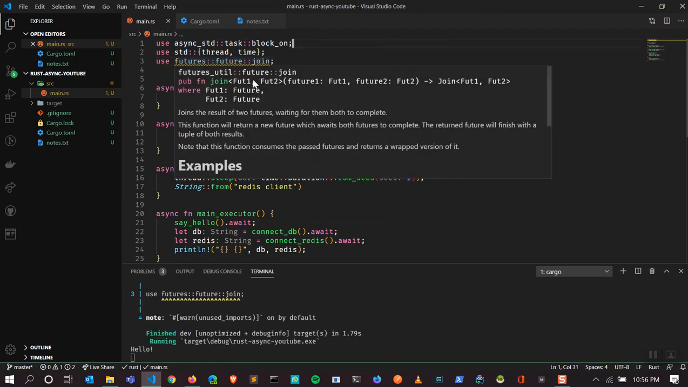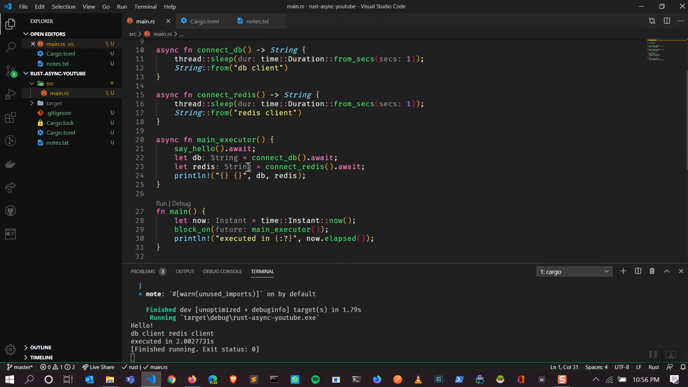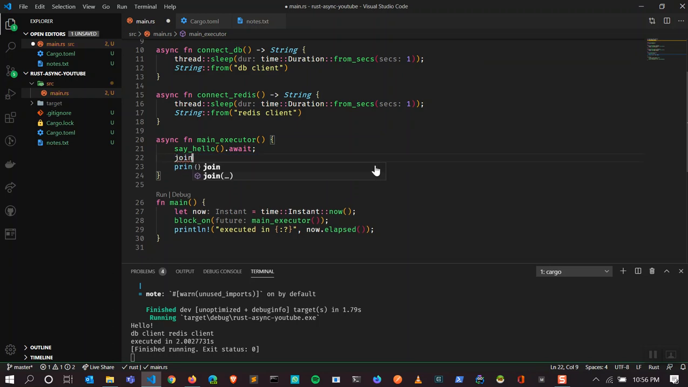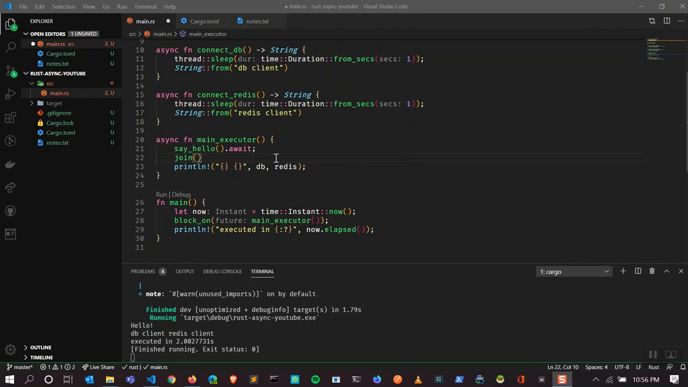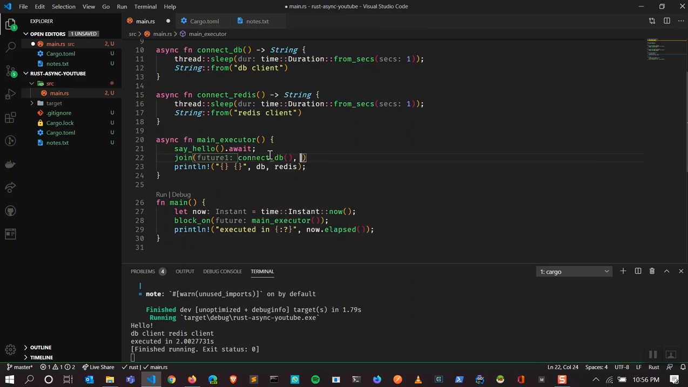So we have join, which is a function which takes futures as an argument and returns a tuple of those futures. Okay. So what I'm going to do now? Instead of doing it this way, I'm going to write join. Yeah, I'm back. What join does is that it takes multiple futures and waits till all the futures are done. So the first future is connect DB, and the second one is connect Redis.